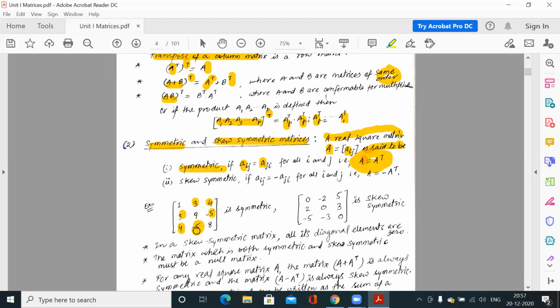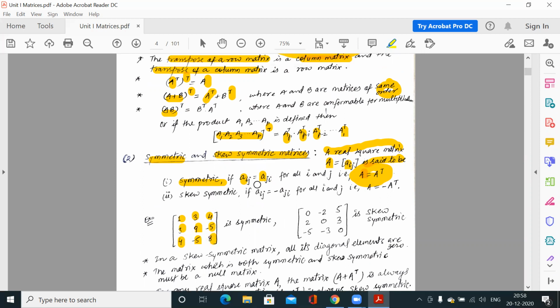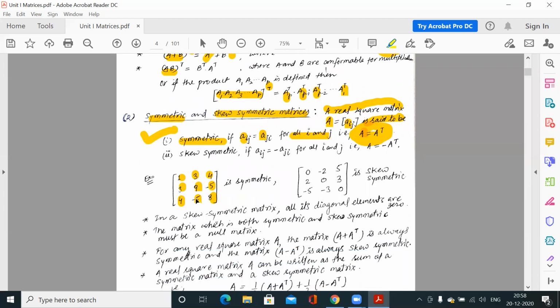A23 is equal to A32. Simply, A11 is equal to A11, A22 is equal to A22, and A33 is equal to A33. So these types of matrices, where the Aij element is equal to Aji for all i and j, are symmetric matrices. So you can check that this is a symmetric matrix by this operation.